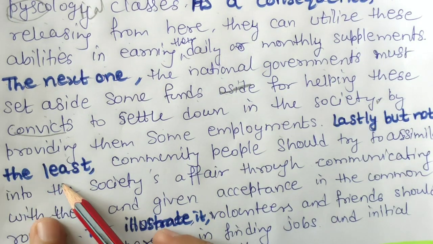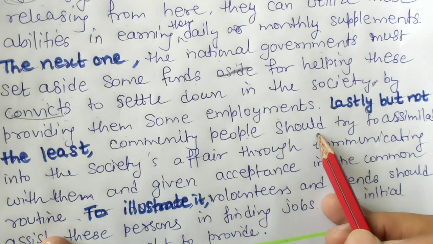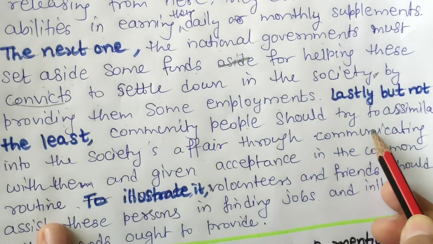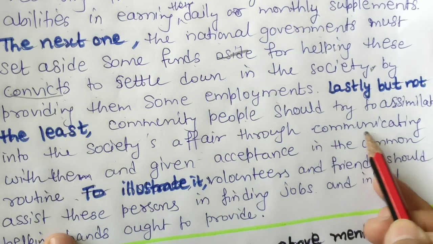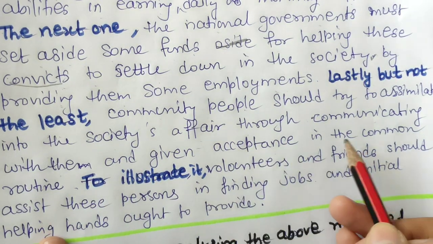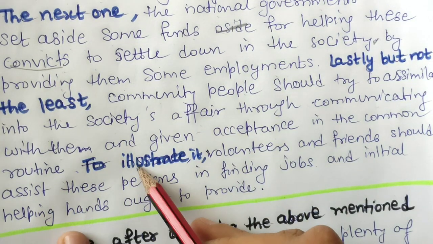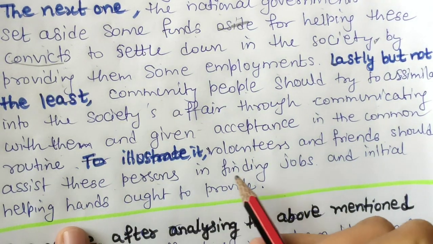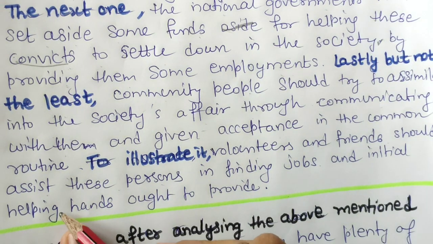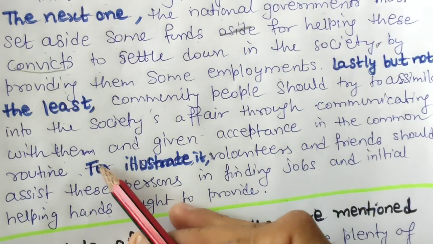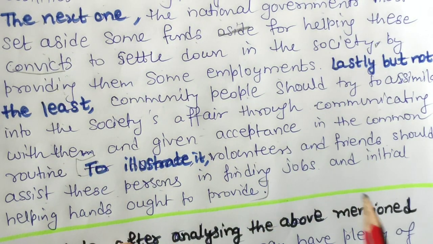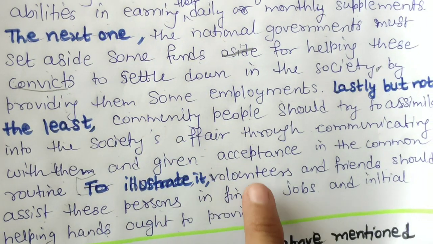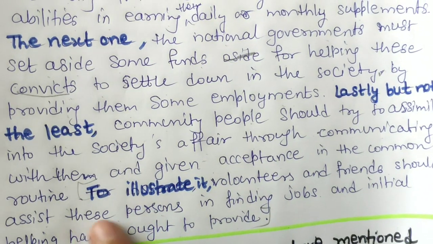Lastly but not the least, last point, community people should try to assimilate them into society's affairs, means try to involve them in society affairs through communicating with them and giving acceptance in the common routine. To illustrate it, volunteers and friends assist these persons in finding jobs and initial helping hands ought to be provided. I was not able to find any example relating to that, so I have written a given example like that, volunteers and friends should assist these persons.